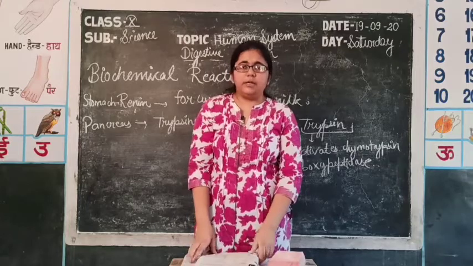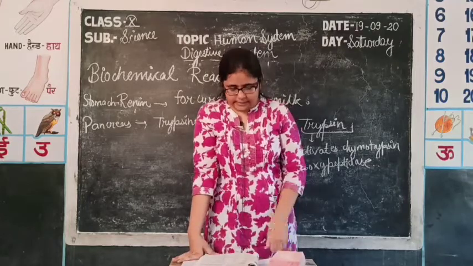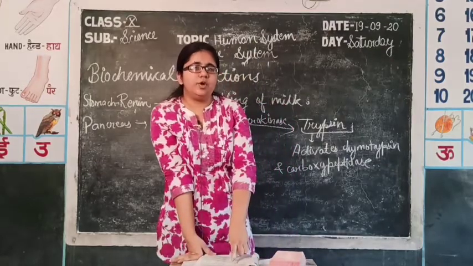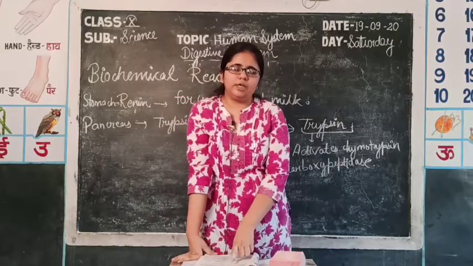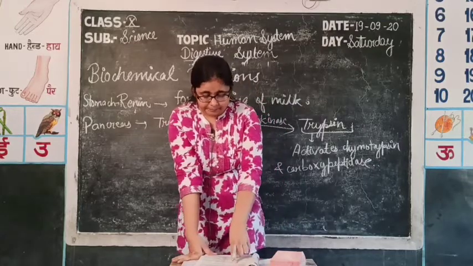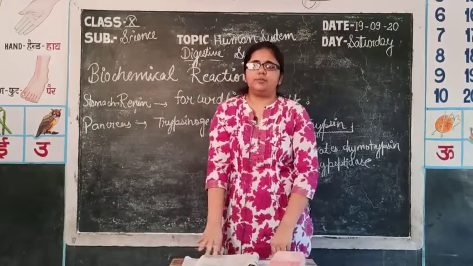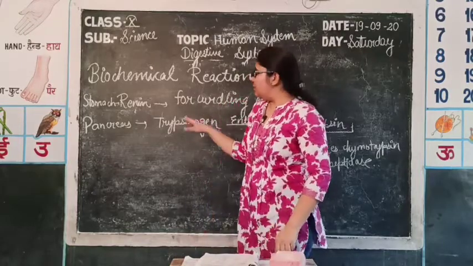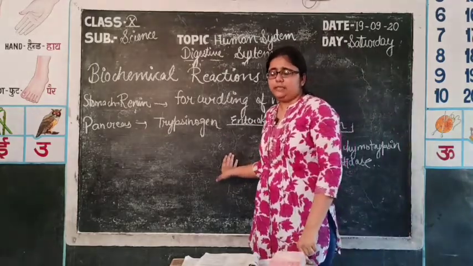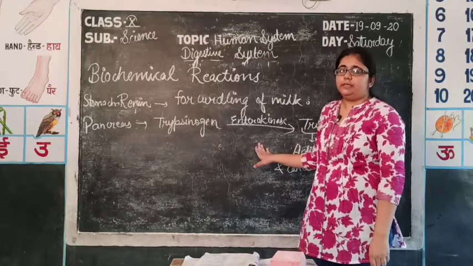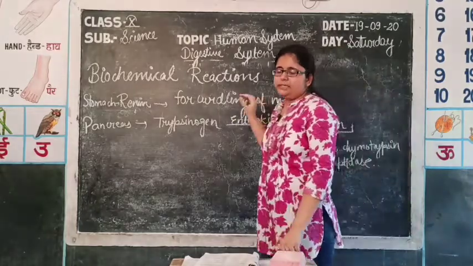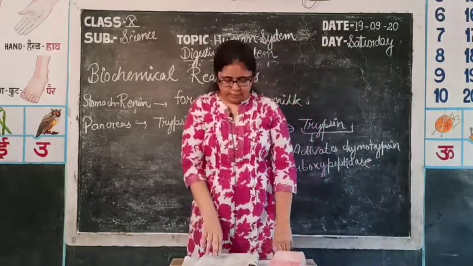Second one is stomach. The enzymes secreted by stomach are known as gastric juices, in which there are two enzymes. First one is pepsin and second one is renin. Both these enzymes work in the acidic pH which was provided by HCl secreted by the cells known as oxyntic cells. Pepsin and renin convert protein into peptides. Renin is also known as the milk digesting enzyme because it converts a protein known as casein which is present in milk into paracasein. This conversion of casein to paracasein is known as the curdling of milk. That is, it converts the liquid form of milk into a curd-like form.